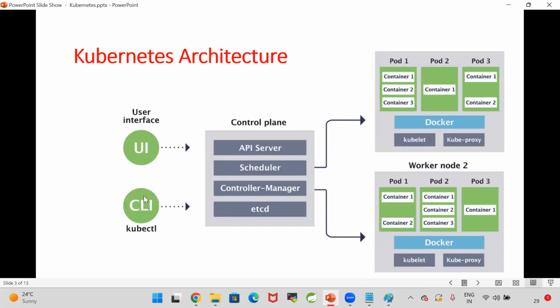Now, how do we send the request to the control plane? Directly we can't send the request to the control plane. We can go for either the kubectl software or the web dashboard. By using the user interface, or by using the kubectl CLI, we can send the request to the control plane. Control plane will take our request and schedule it to the worker nodes. Worker nodes are going to create the pods. Pods will contain our application container. So this is the architecture of Kubernetes. Very, very important.